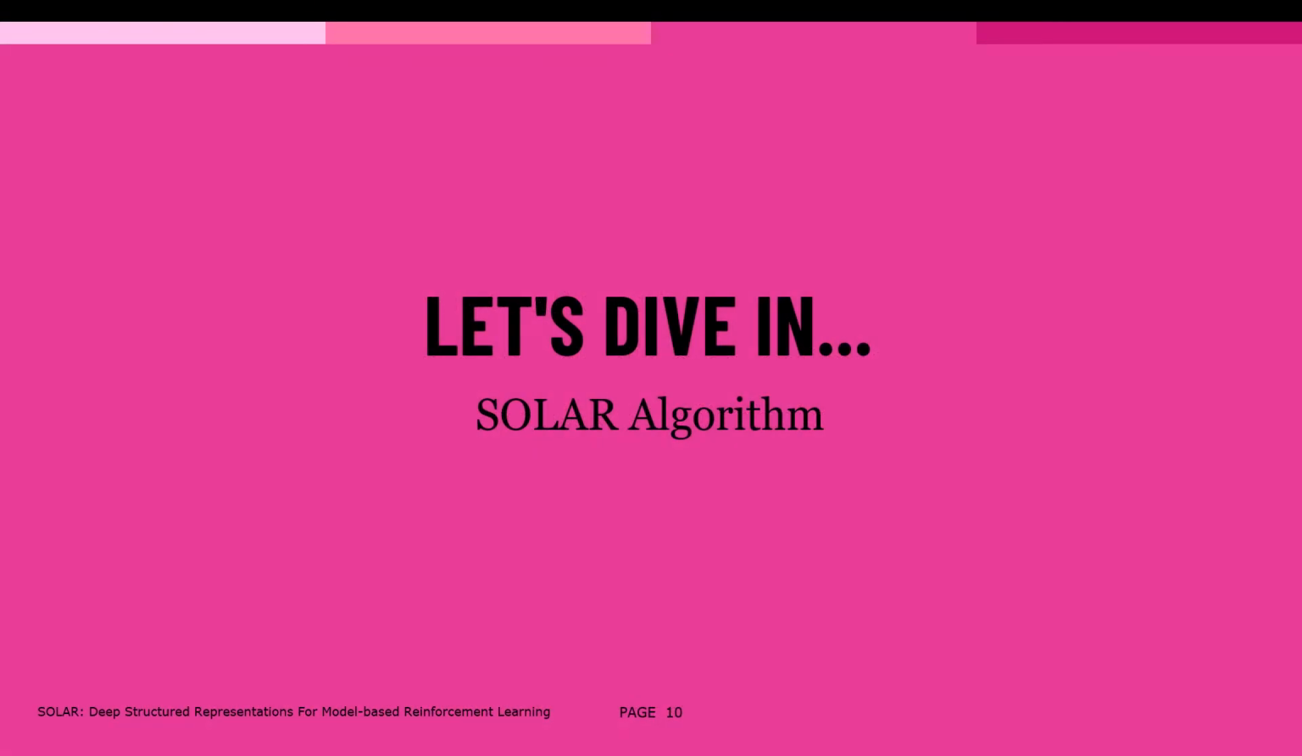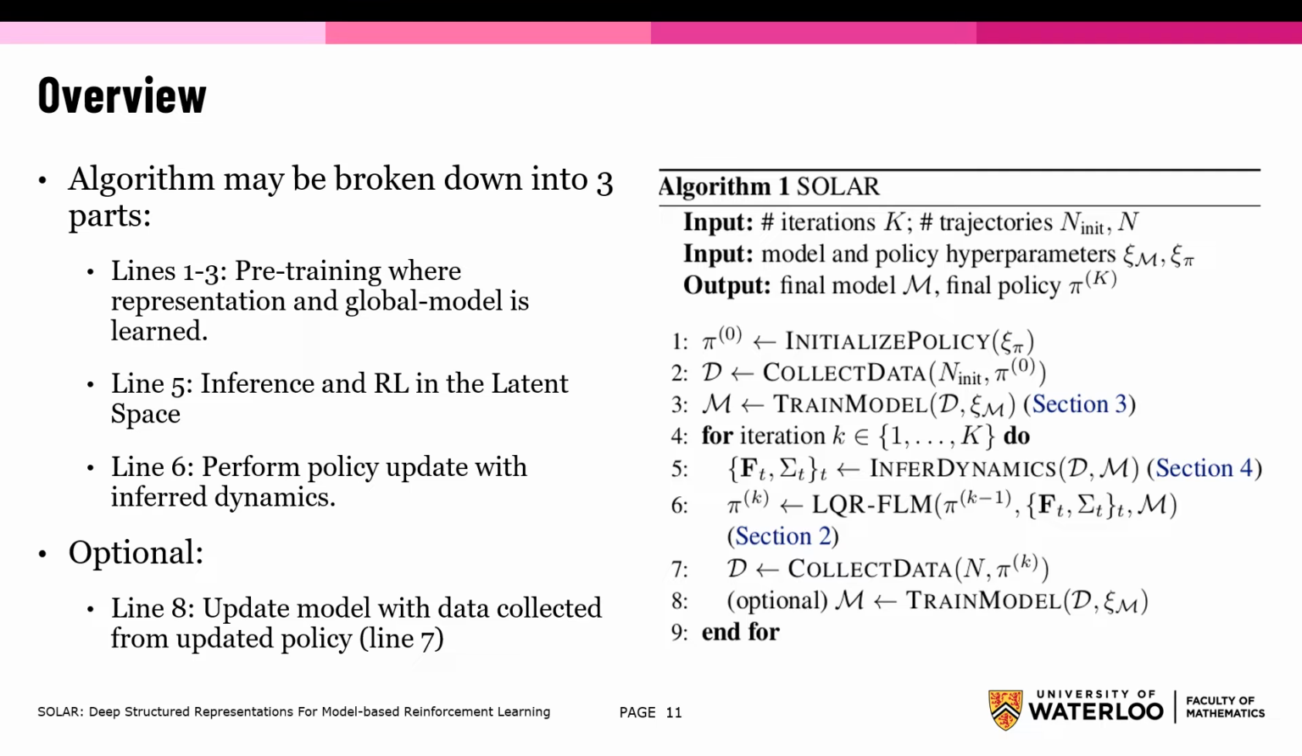Now that we have the background taken care of, let's dive in and take a look at the SOLAR algorithm. First, we will look at a quick overview of the SOLAR algorithm. We can see that lines 1 to 3 are the pre-training steps. In line 1, we just initialize the policy randomly, and we use it to collect data in the environment. This data is then used to train our model and learn a representation of the environment.